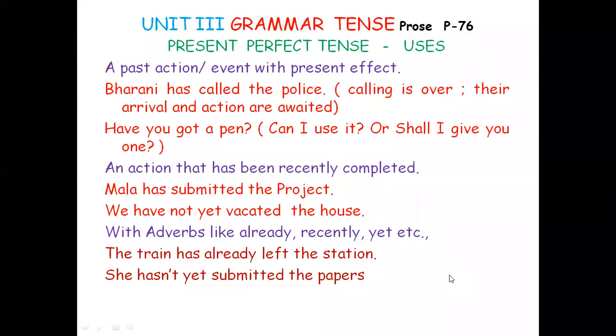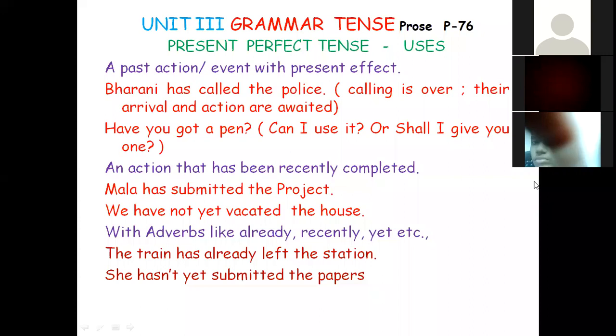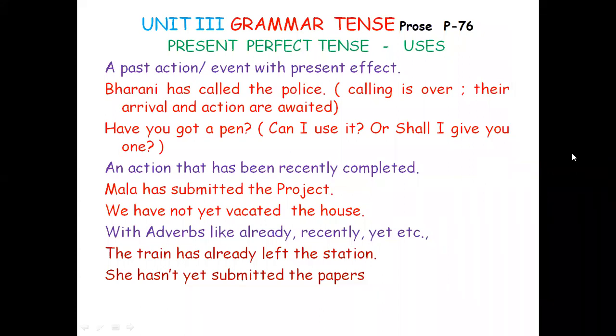And then present perfect tense. Means have, has, had will be used as auxiliary. Have and has are present tense. Had is the common past form for have and has. If it is singular, it is has. If it is plural, it is have, with the exception of I and you. And this have, has, had can also be used as a main verb.